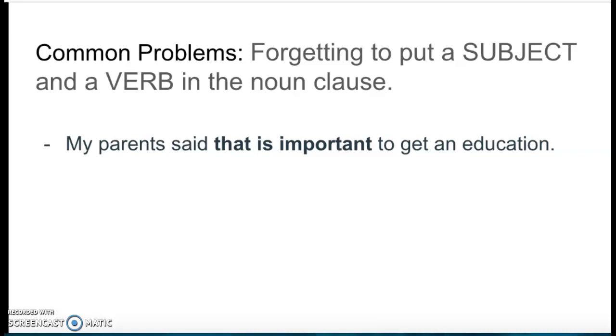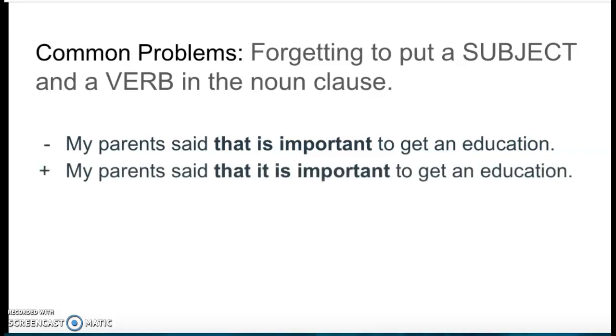So you could make a sentence that says, that is important. That's a different kind of that, okay? So in this case, my parents said that goes together. Now you need a subject before is. My parents said that it is important to get an education.